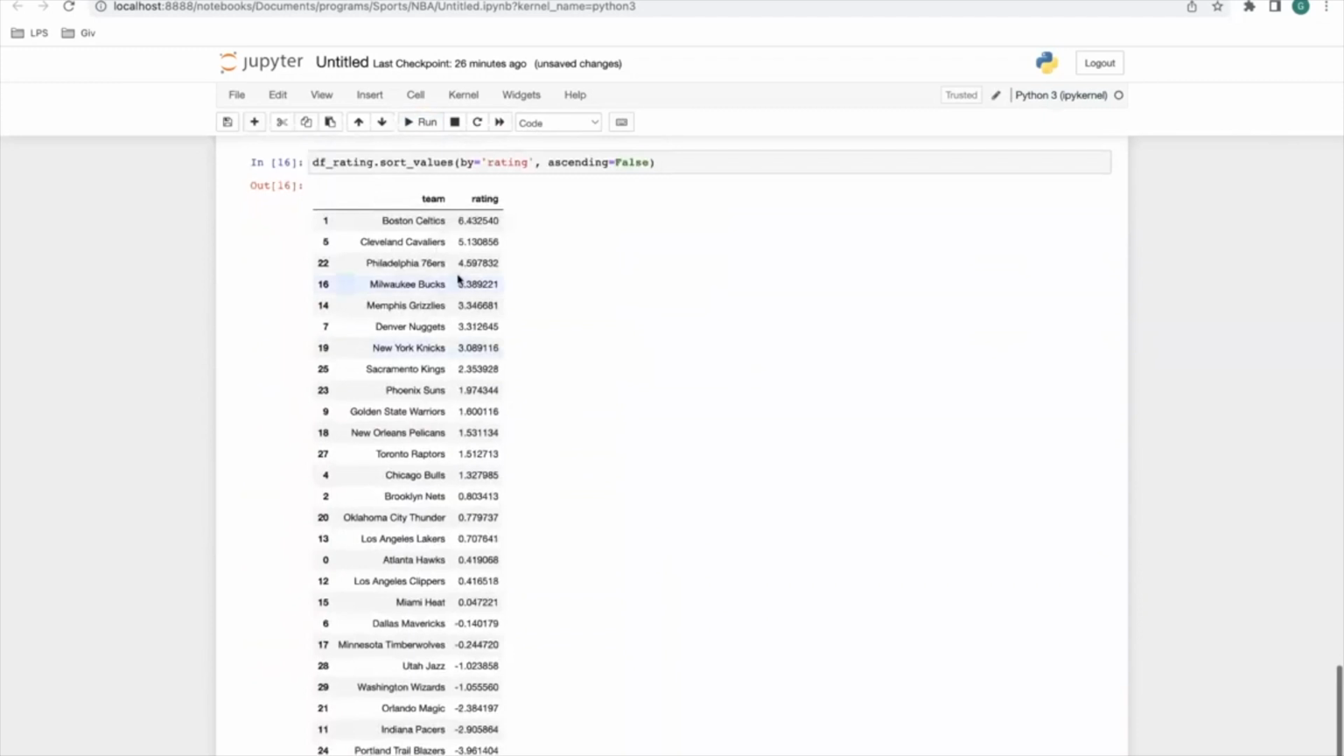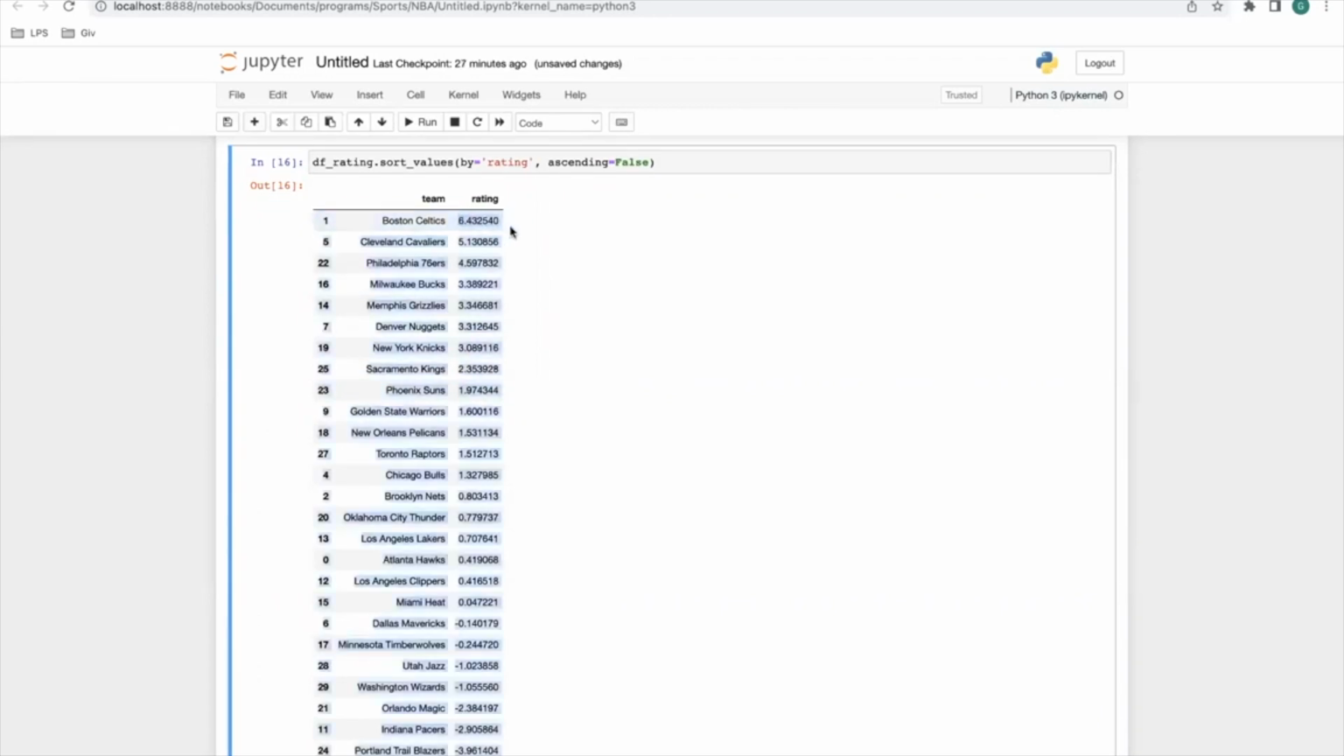So here we go. The Boston Celtics are the highest rated team based on home games and wins and losses for this season. Cavs are next, 76ers, Bucks, et cetera. What you should do with this information is look on your sportsbook and see, on any matchup with these top teams, if they are the favorite. Almost all the time you're going to see that they are the favorite, and this model kind of supports that.